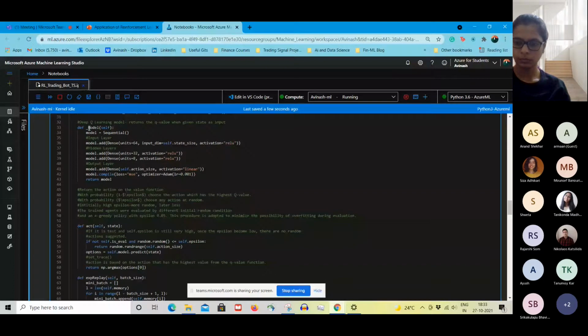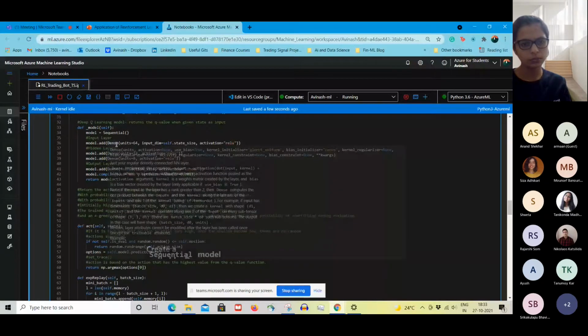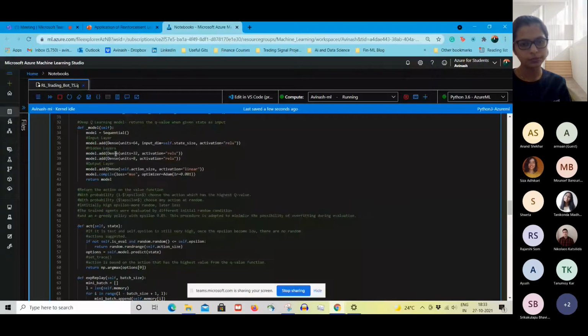Okay, then there is a model, the one that we have seen in our presentation, the deep learning model. There is an input layer, and then we add some hidden layers, and the activation function is ReLU. All the neural network people can relate to it.